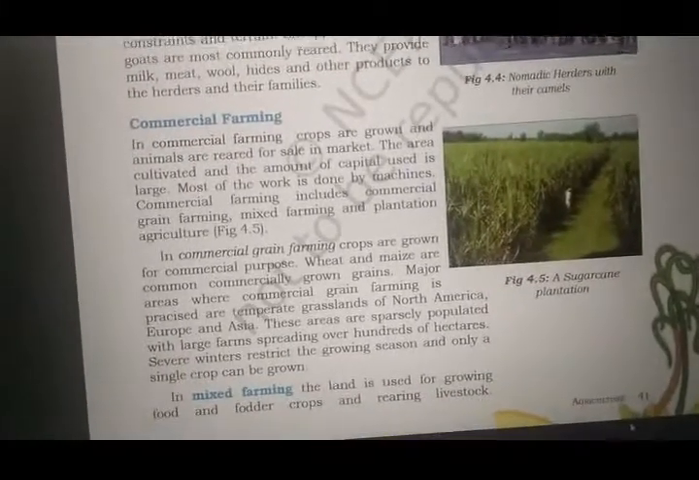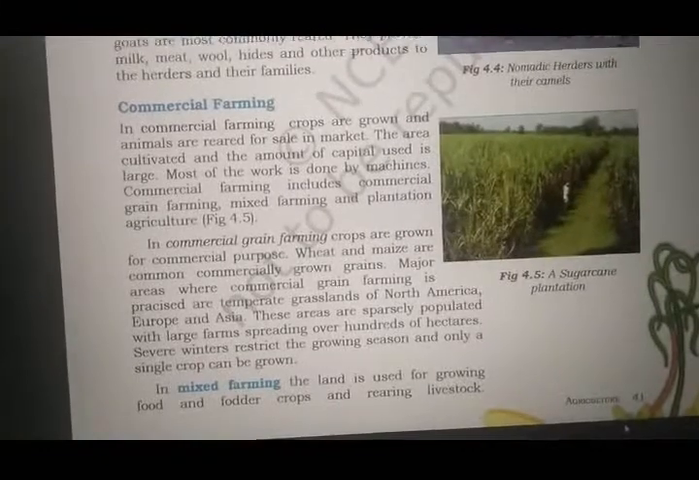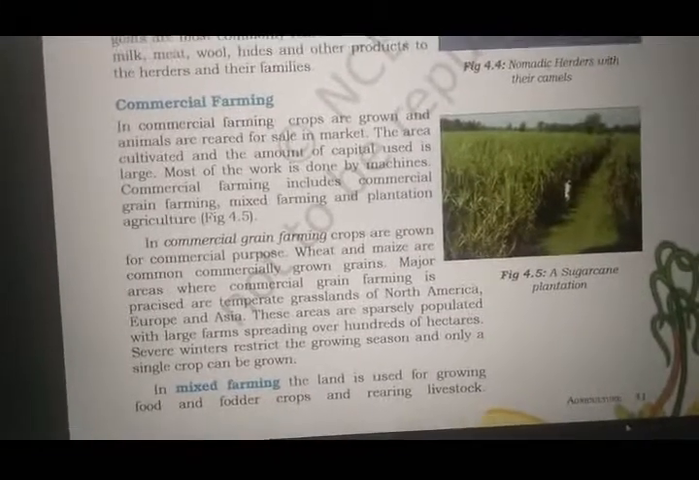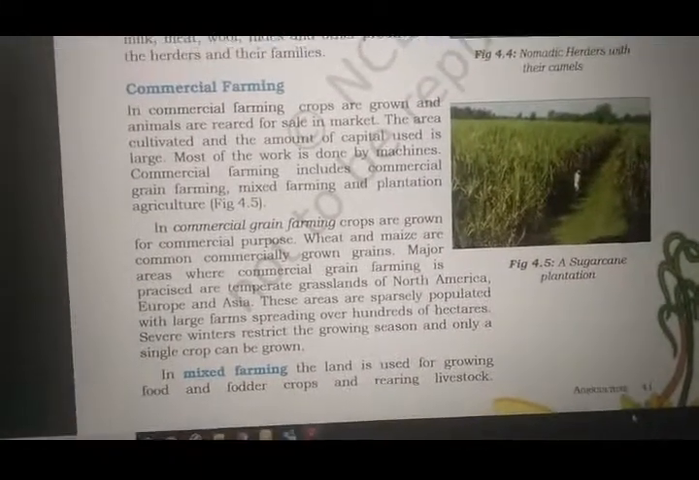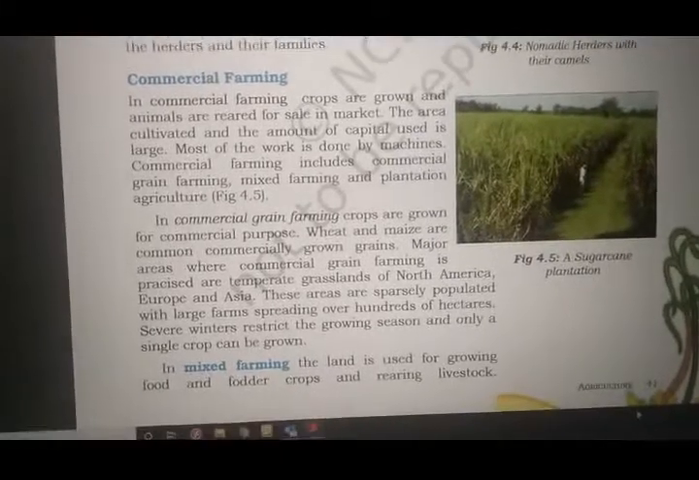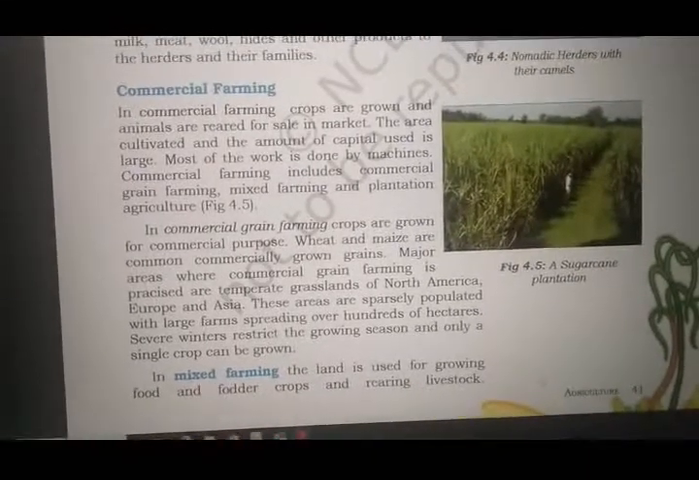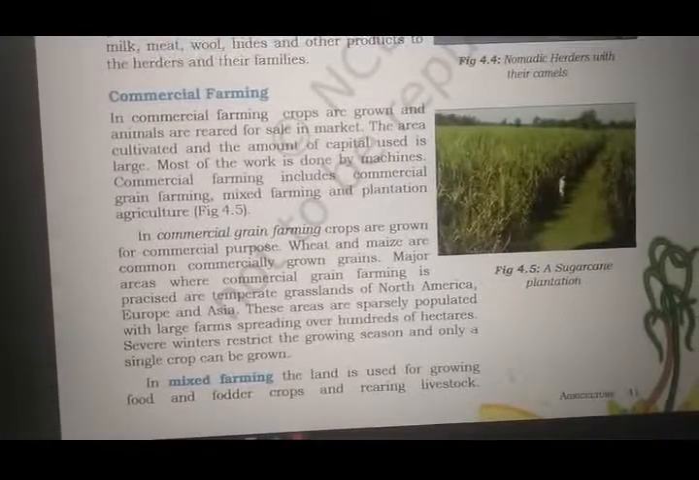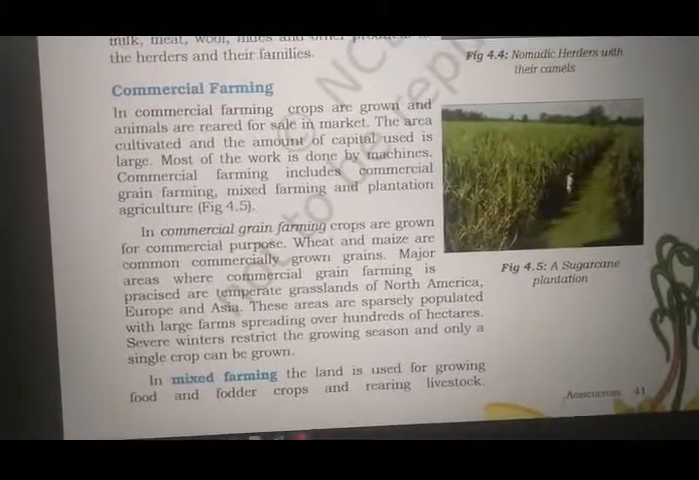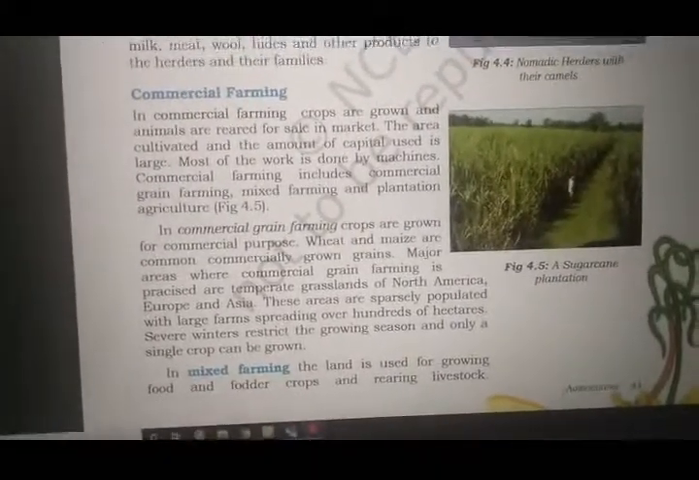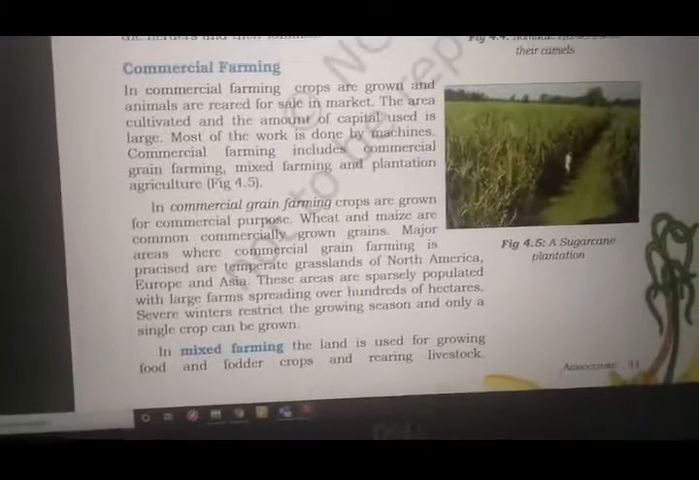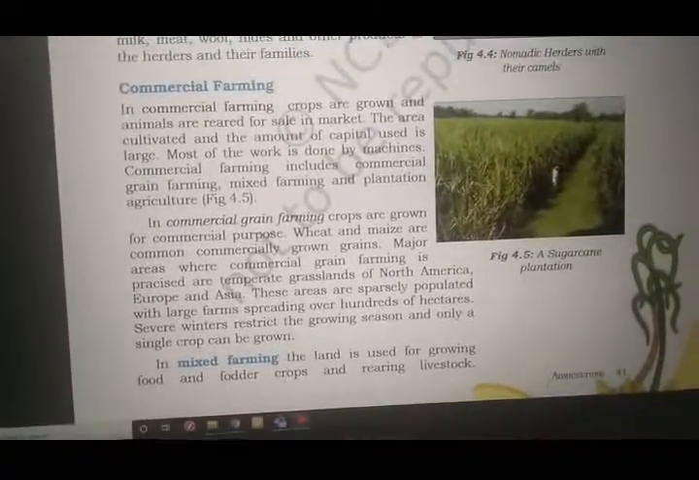In commercial farming, crops are grown and animals are reared for sale in the market. So the area cultivated and the amount of capital used is large. Here they have to invest a lot of money, capital, and these are the animals which are reared, which are groomed to be sold in the market. So most of the work is done by machines.